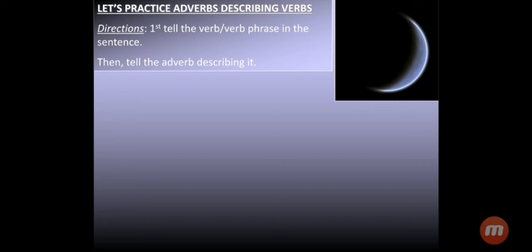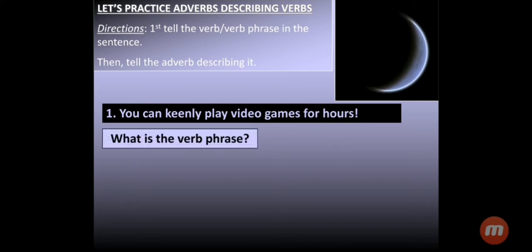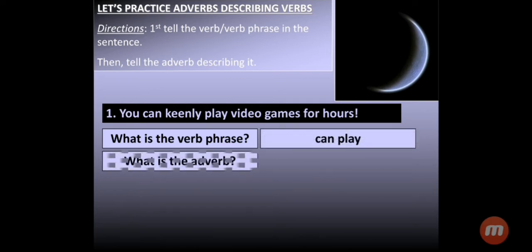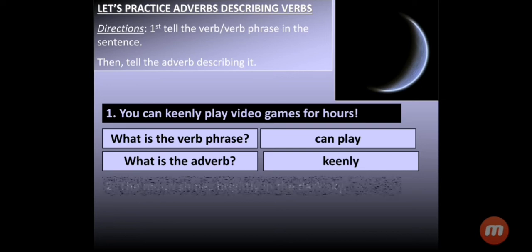Now let's practice adverbs describing verbs. In this, first you have to tell the verb or verb phrase in the sentence, and then you have to tell the adverb describing it. In the first sentence, you can keenly play video games for hours. What is the verb phrase here? Can play. And what is the adverb? Keenly. Now keenly is the adverb which is describing the verb can play.